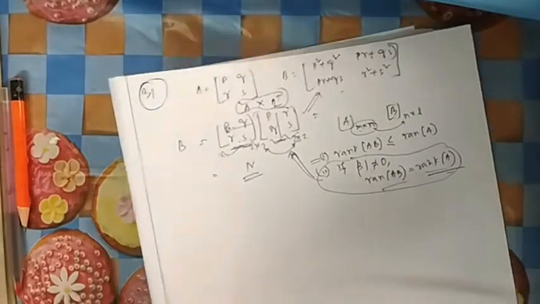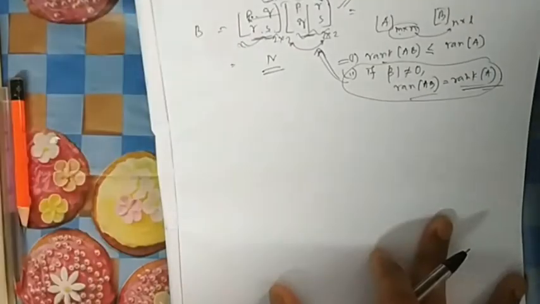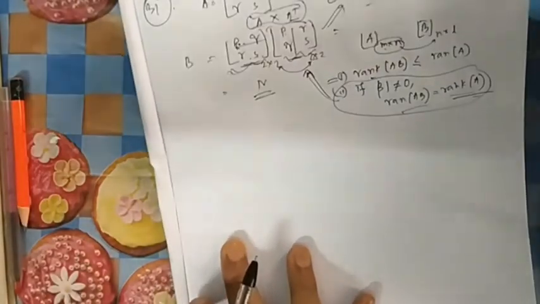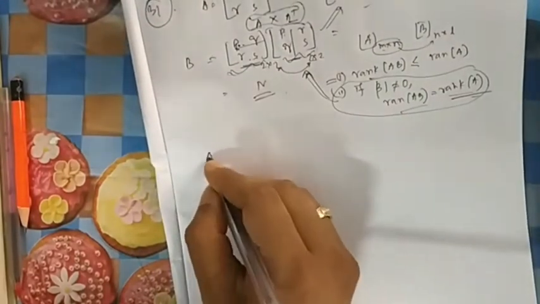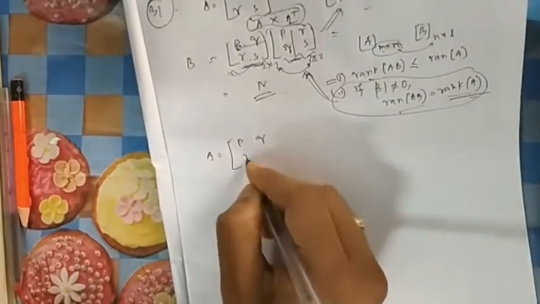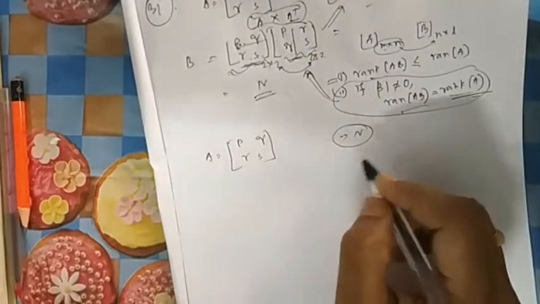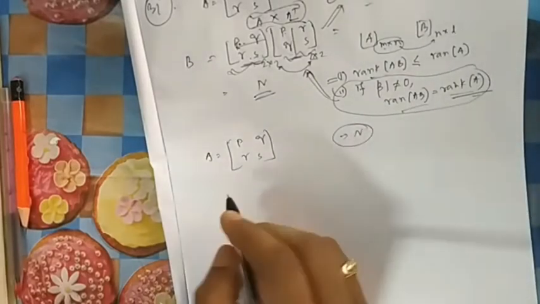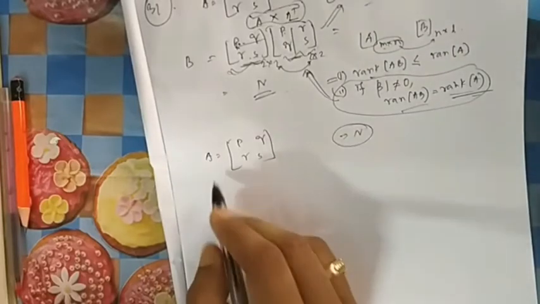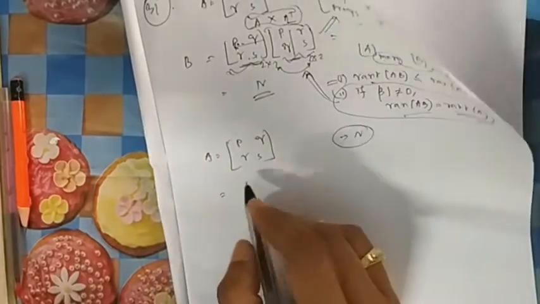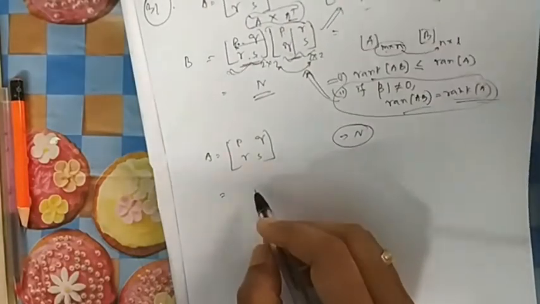Now one thing, suppose you don't know the theorem. There will be lots of theorems you may have not studied or you have forgotten in the exam. Now you can think of what we have already discussed. This is some kind of general approach. Can you recall? I have told you, because this is for any value of PQRS and they have given rank N. So this is some sort of generalization of the question. So you can assume something and you can try. So let us find the rank of this one. How to find the rank of this one? For finding rank of this one, what we will do? We will make it 0.